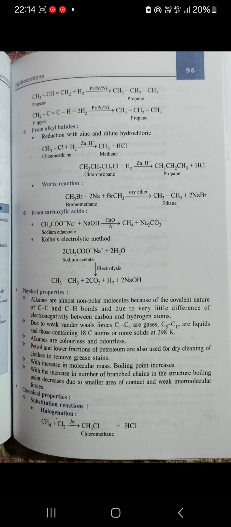Kolbe electrolysis method is important. Two molecules of sodium acetate treated with two molecules of water give ethane, carbon dioxide, H2, and sodium hydroxide.